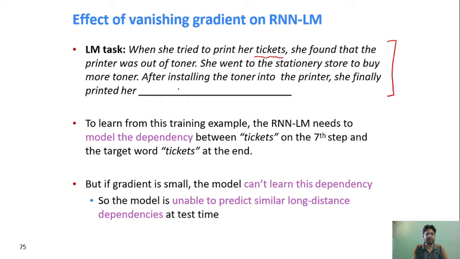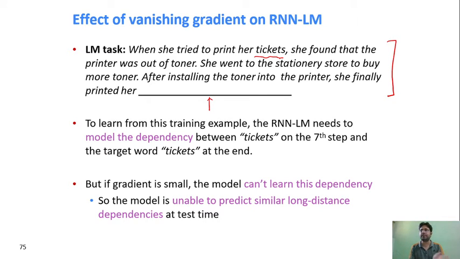It means by the time your recurrent neural network reaches here, the information of tickets is almost gone. So how do we need to modify this recurrent neural network, or what new things will we add, so that once it reaches this point, it will be able to get the information from a very long distance? So this is one example.